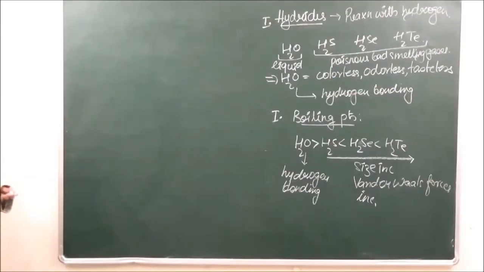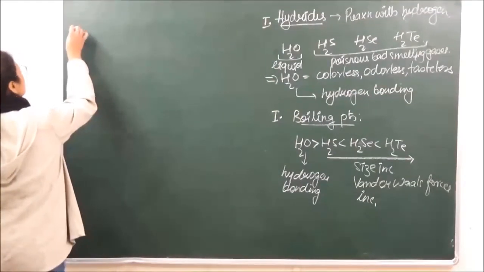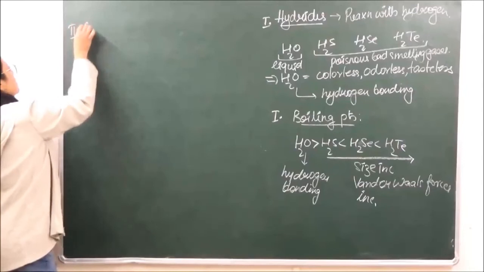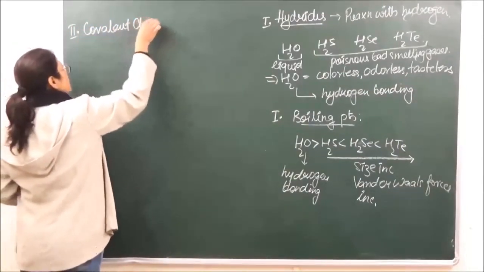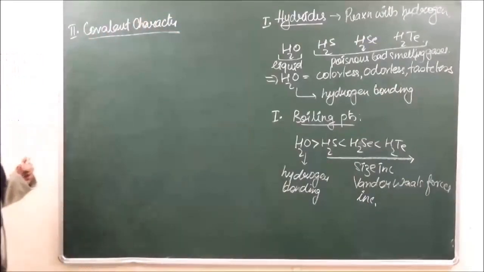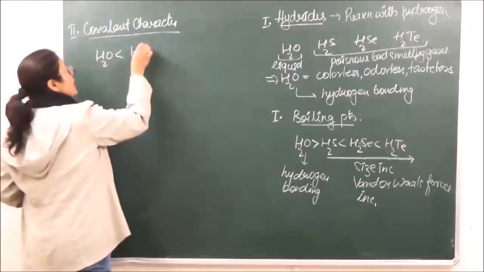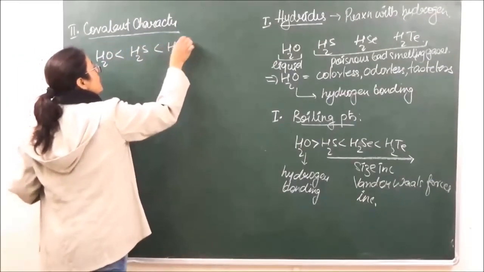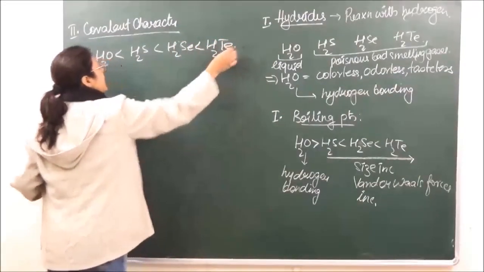The second property which we are going to discuss over here is the covalent character of hydrides. कोवलेंट कैरेक्टर जो होता है हाइड्राइड्स का, that will keep on increasing down the group, ठीक है। सो H2O जो है that is going to be less covalent, फिर उसके बाद H2S, फिर उसके बाद H2Se and then H2Te.